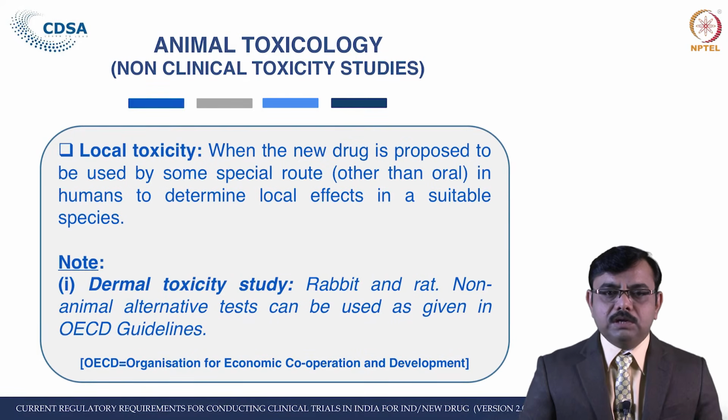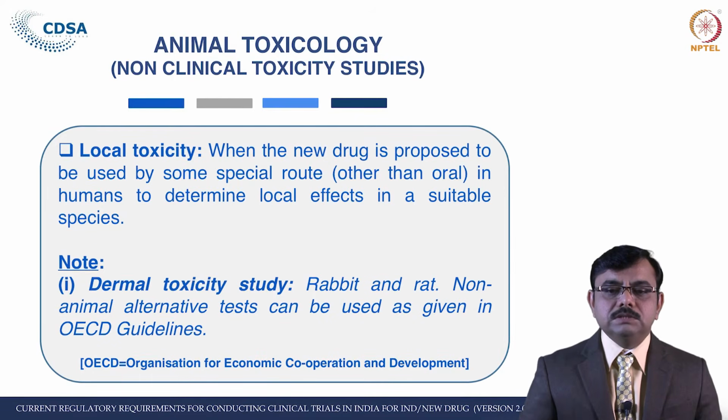These studies are required when the new drug is proposed to be used by some special route other than the oral route in human. The drug should be applied on appropriate site, for example if it is for skin purposes or vaginal mucous membrane purposes, then the local toxicity is required to determine the local effect in suitable species.